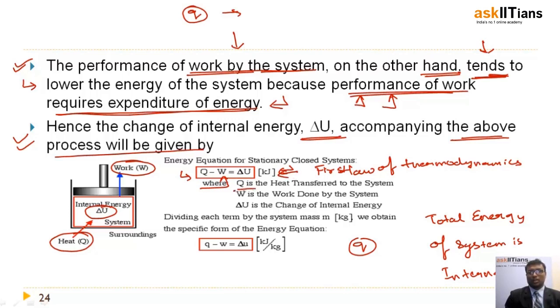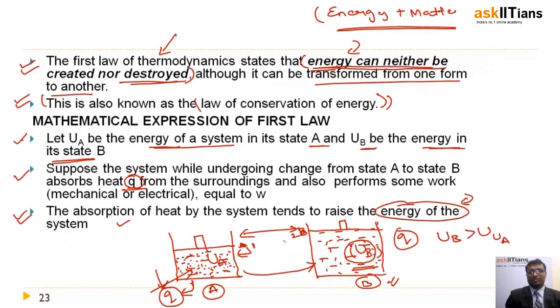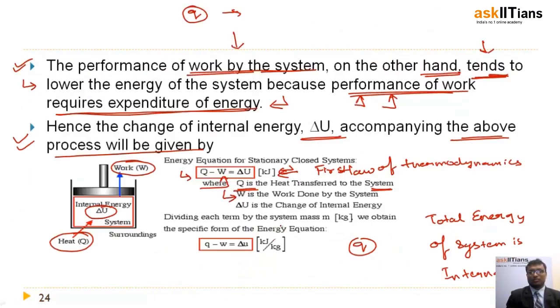right? So what is Q here? Q is the heat transferred to the system, right? You are transferring heat to the system. Next, what is W? So W is the work done by the system. Yes, the system is doing the work, right? It is taking the piston from stage 1 to stage 2.